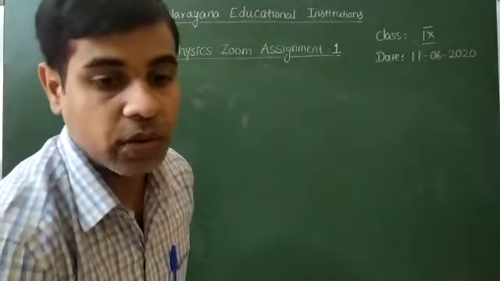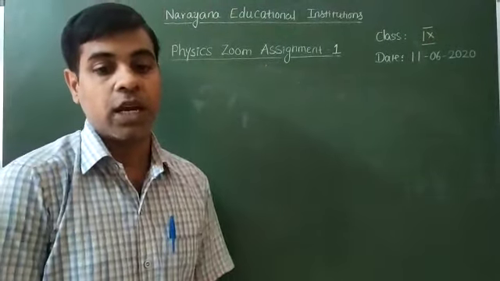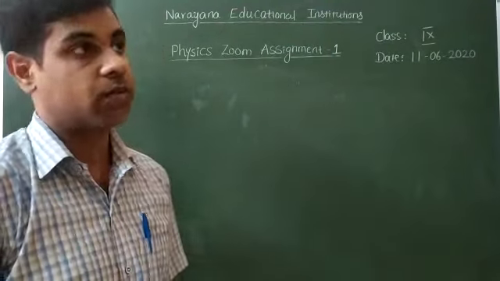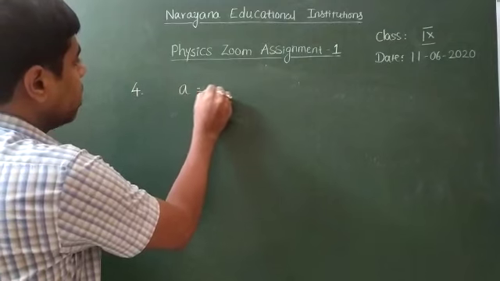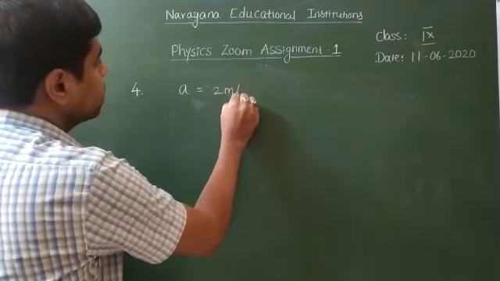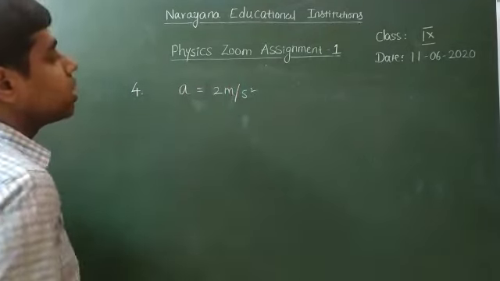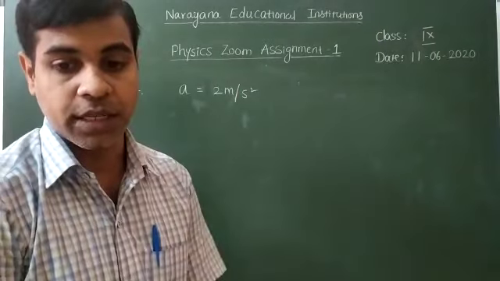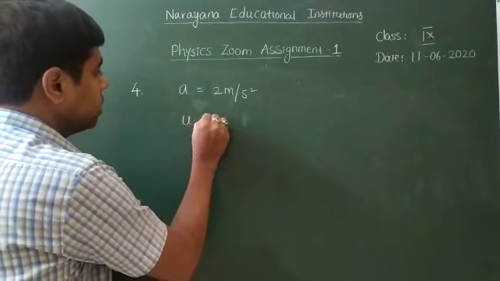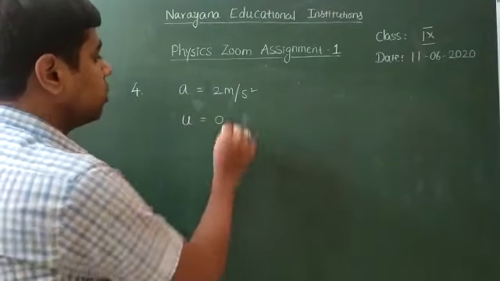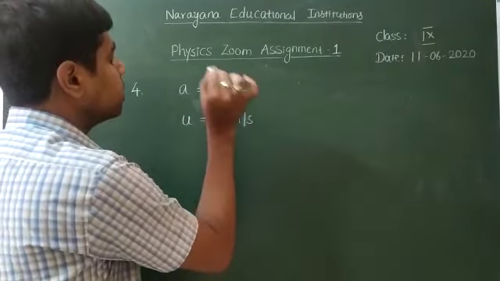Next, the fourth question, they gave a problem. A car is moving with an acceleration of 2 meter per second square. So the acceleration of the car is 2 meter per second square, and it starts from rest. Starting from rest means the initial velocity is 0 meter per second.